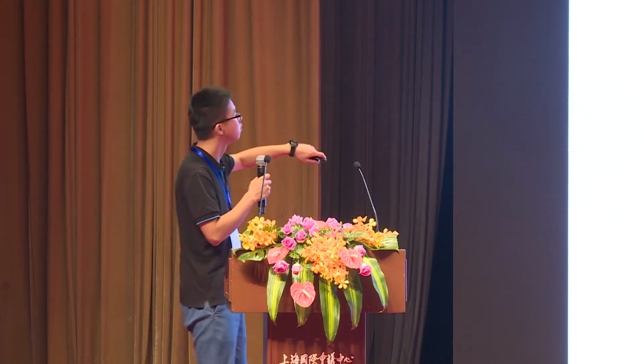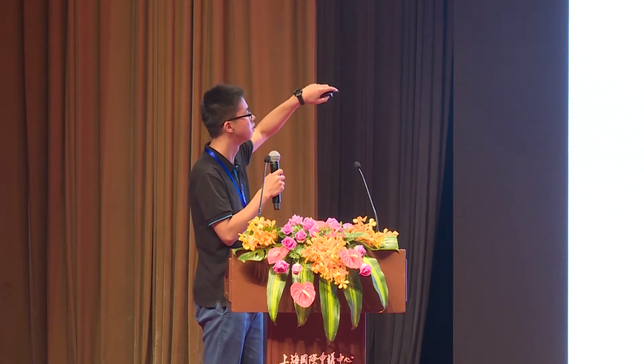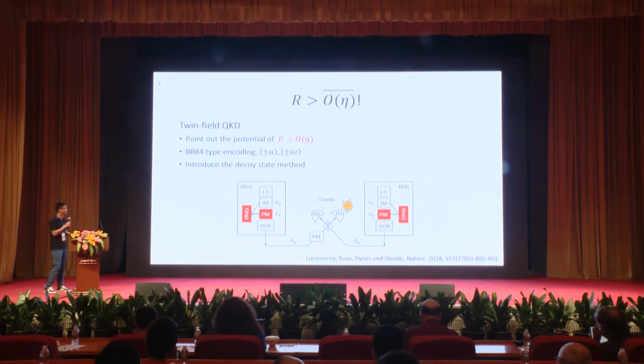And in this protocol, they use the BB84 type encoding. So they encode the information into plus minus alpha and plus minus i alpha, and they use two bases. And this is a hot topic at this moment in the MDI QKD field. But at that moment, the security proof of this type of protocol was still open.